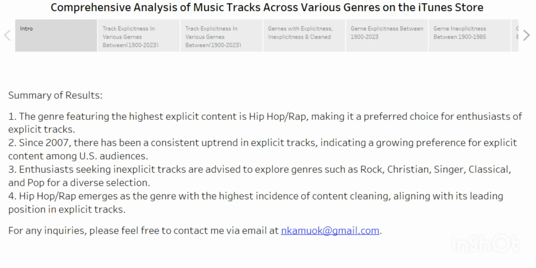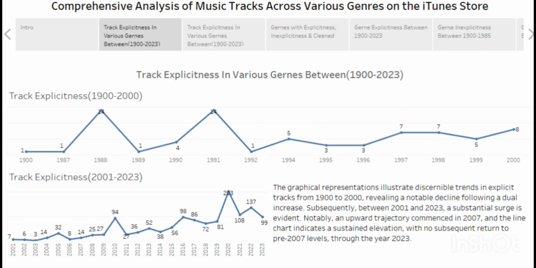They are also cleaning in other genres, but most of them, I will show you in the study, a whopping sum of 62 compared to others. I'll show you. So let me go to the next slide. Okay, here it is. It's just showing a line graph of track explicitness throughout the years.